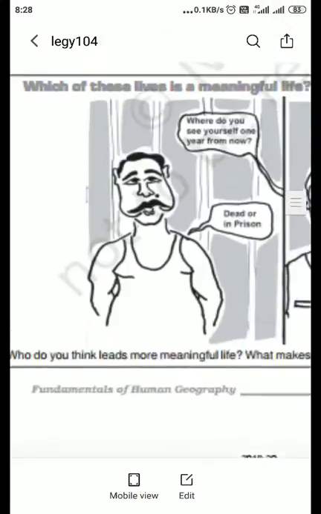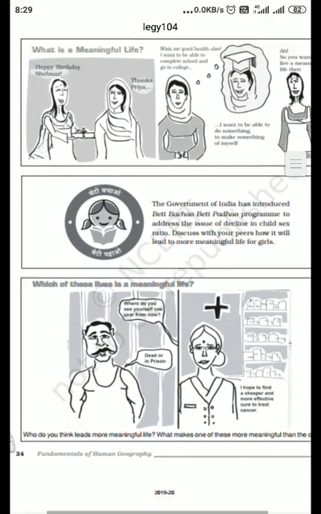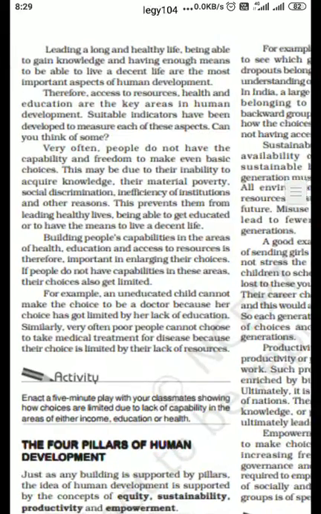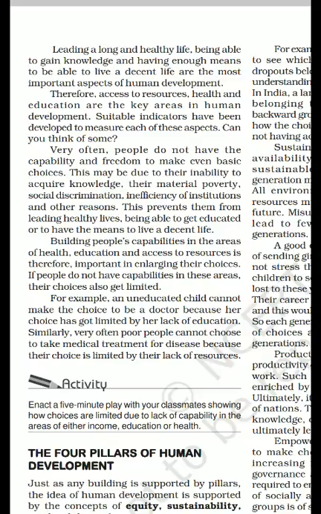Then there are some little stories, so you just look into it. All these things, leading a long and healthy life, being able to gain knowledge and having enough means to live a decent life, are the most important aspects of human development.